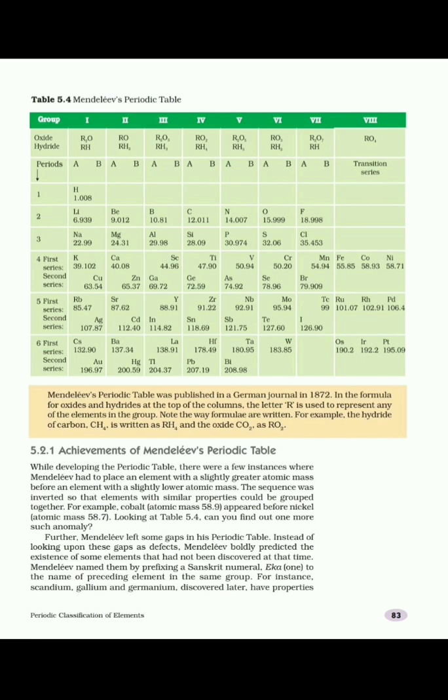For example, we can see in this table cobalt having atomic mass 58.93 atomic mass unit placed before nickel having atomic mass 58.71 atomic mass unit.